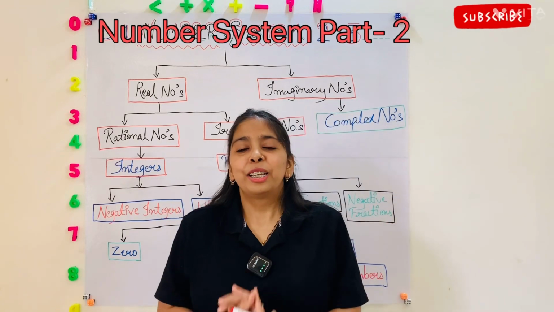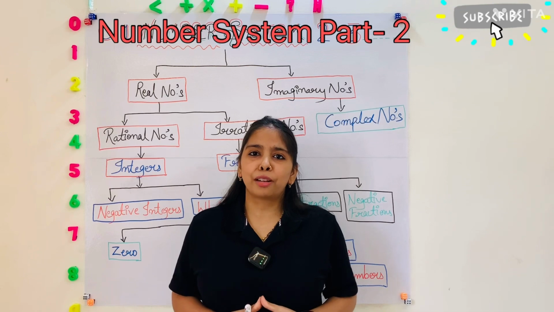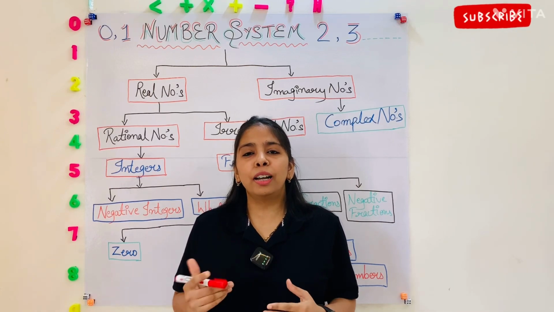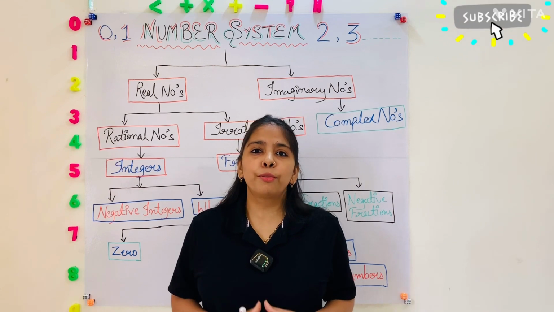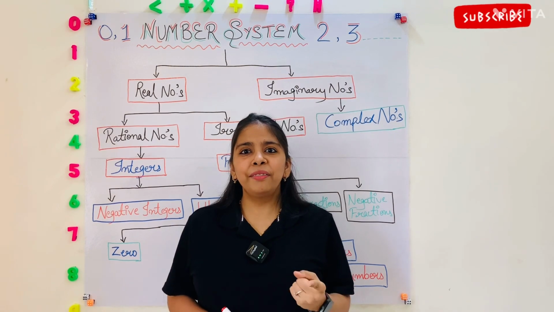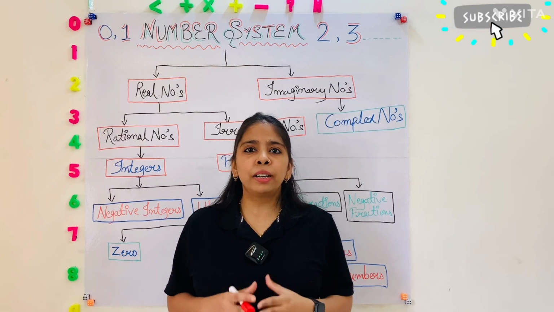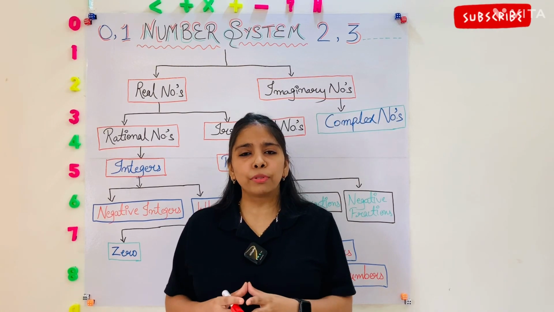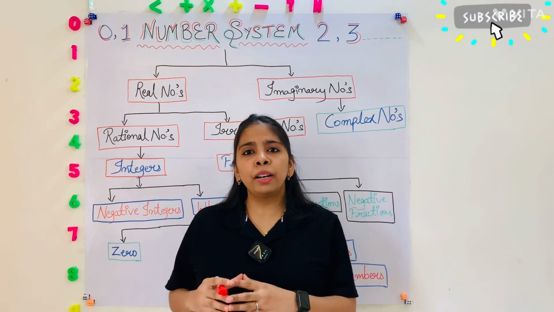Hi guys, this video is in continuation to my last video which was about number system. In this video we are going to learn about types of numbers in number system. We are going to deep dive into topics like even number, odd number, natural number, whole number, rational number, irrational number, prime number, composite number, co-prime number, twin prime number, triplet prime number, and cousin prime